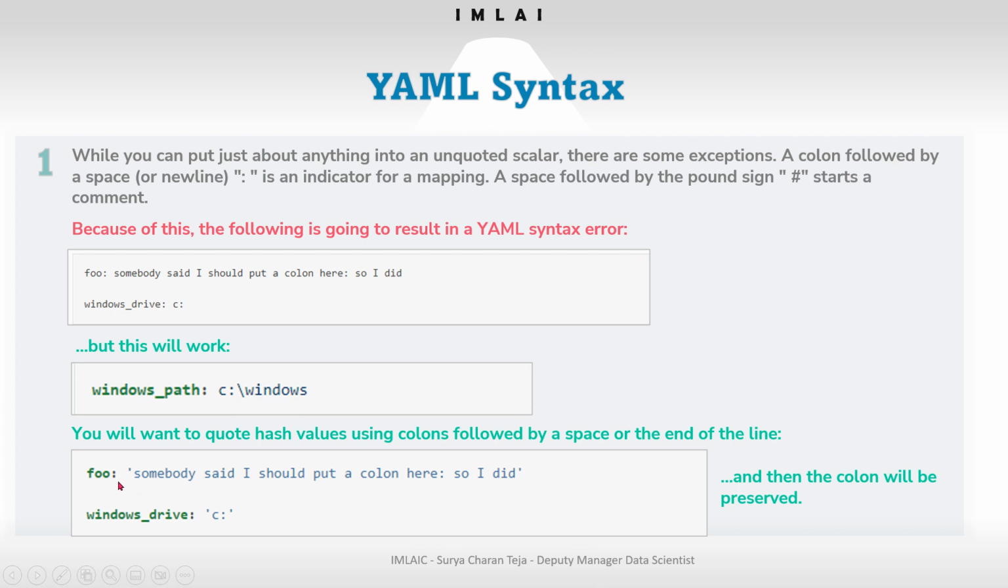Foo is the key, and after that you give a space, and put whatever you want in a single quote, and then the colon will be preserved. Because the colon is an indicator of mapping, if you include it in your value, the system can't understand for what purpose you have put it there. So that's the reason you use single quotes for any value which consists of a colon in it.